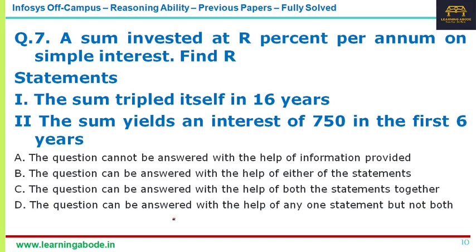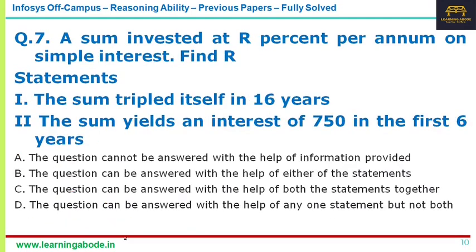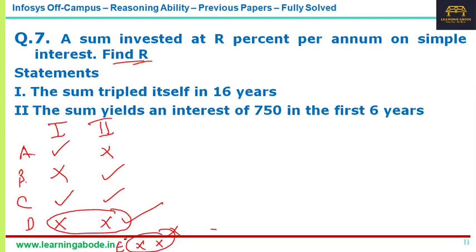Now, the question can be answered with the help of either of the statements, means 1 alone is sufficient. Let me call it options A, B, C, D and E. The second one here, option B, is what I show as C here.